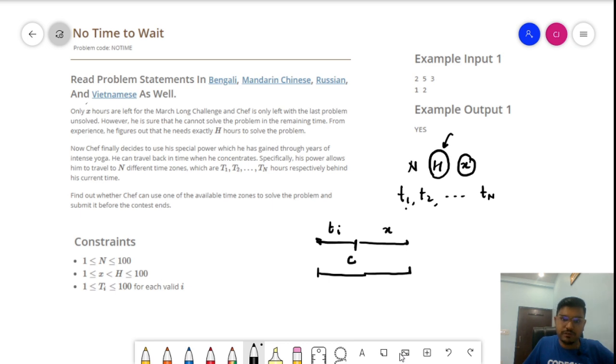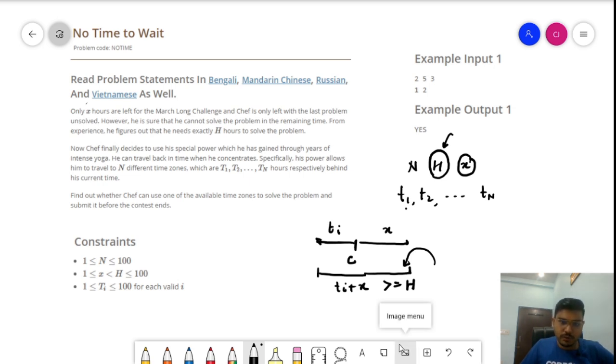That is the summation of these two values, ti plus X. So for each time zone, we check whether ti plus X is greater than or equal to H hours. If this condition holds true for any time zone, we output YES. Otherwise, if no time zone fulfills this condition, we output NO.